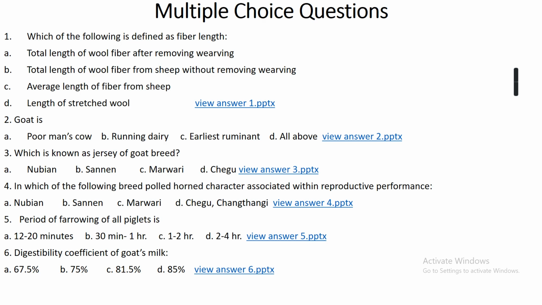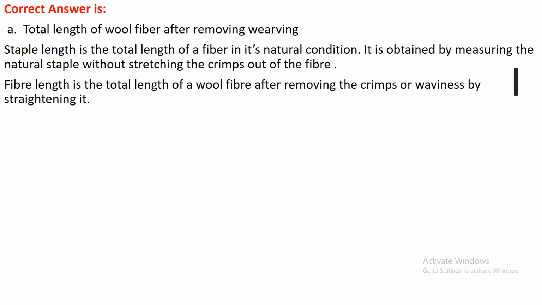Question number one. Which of the following is defined as fiber length? Option A. Total length of wool fiber after removing weaving. Option B. Total length of wool fiber from sheep without removing weaving. Option C. Average length of fiber from sheep. Or option D. Length of stretched wool. The right answer is option A, that is total length of wool fiber after removing weaving.